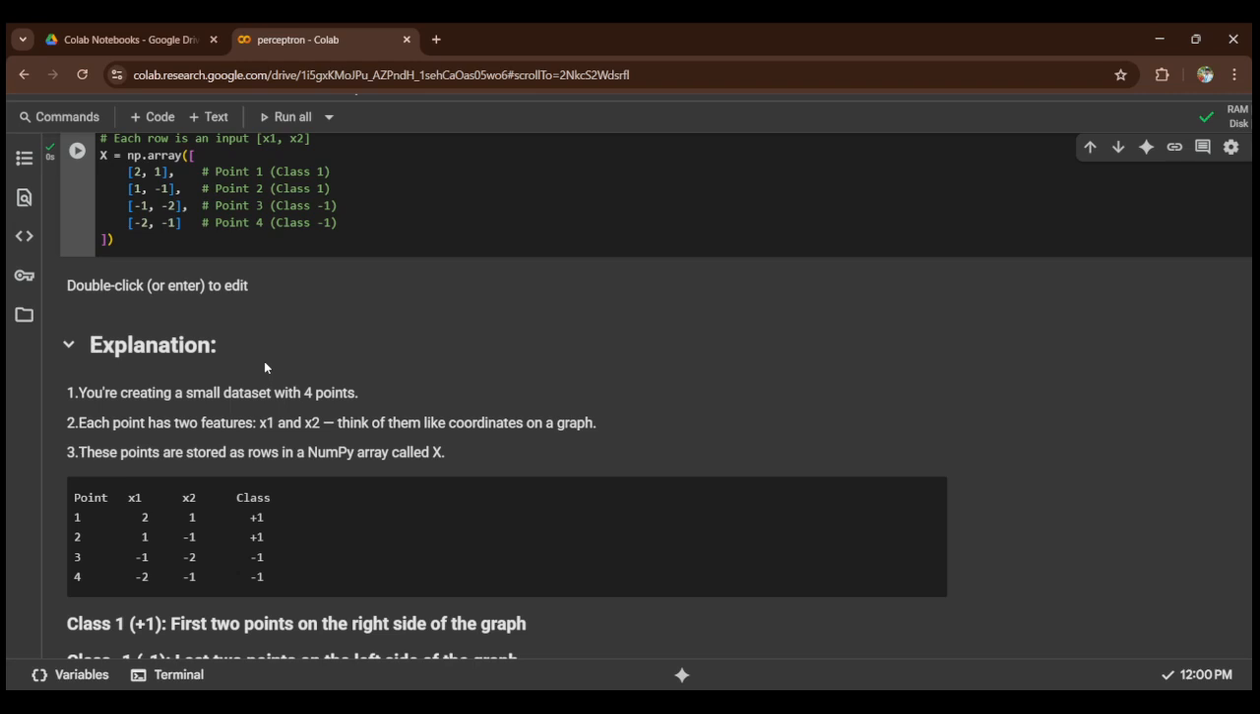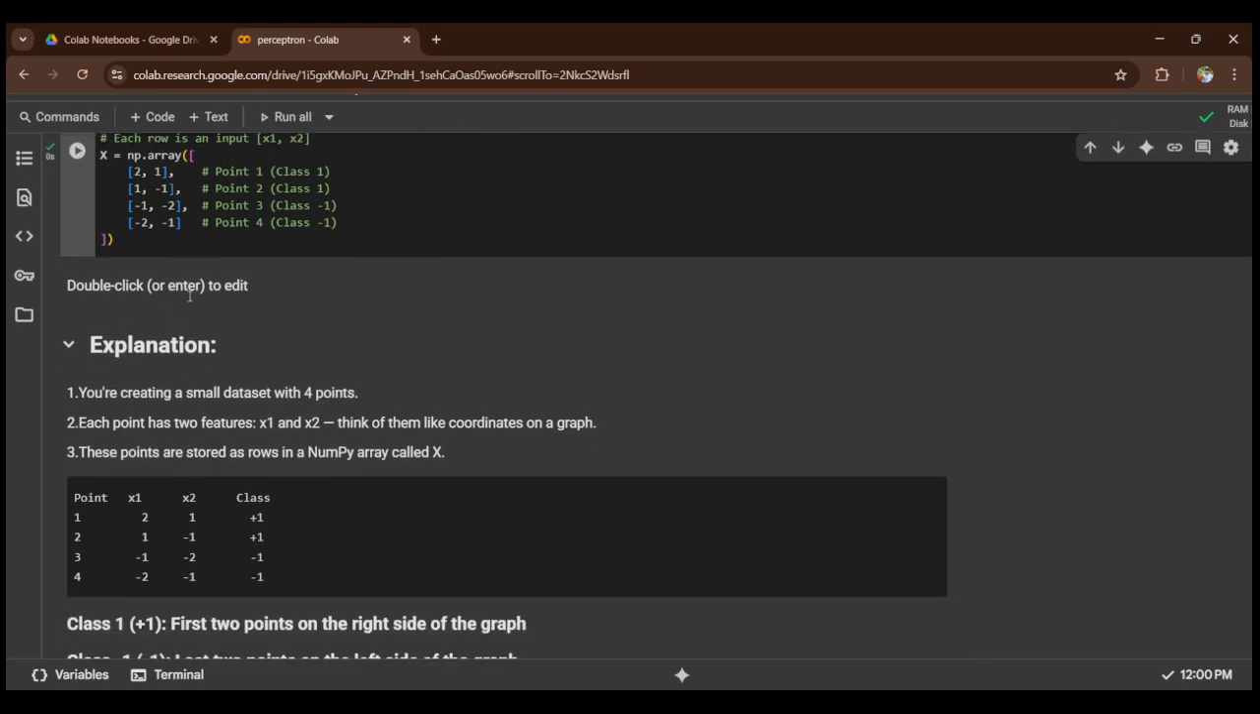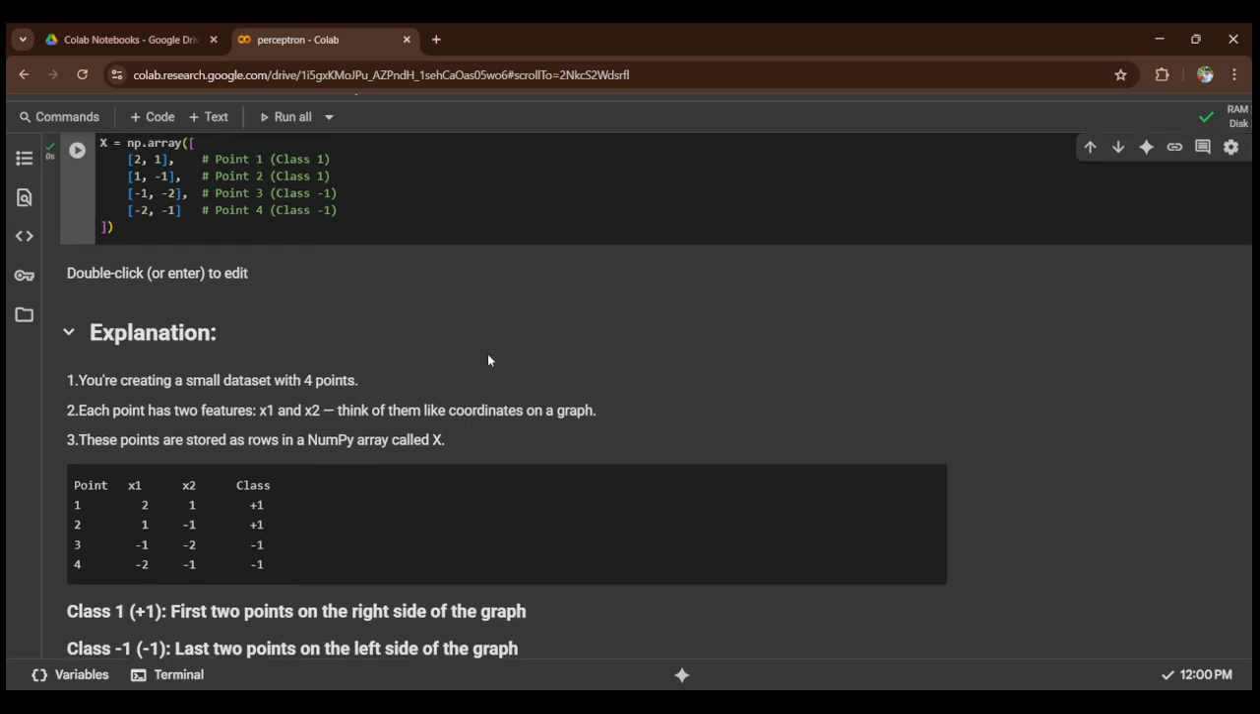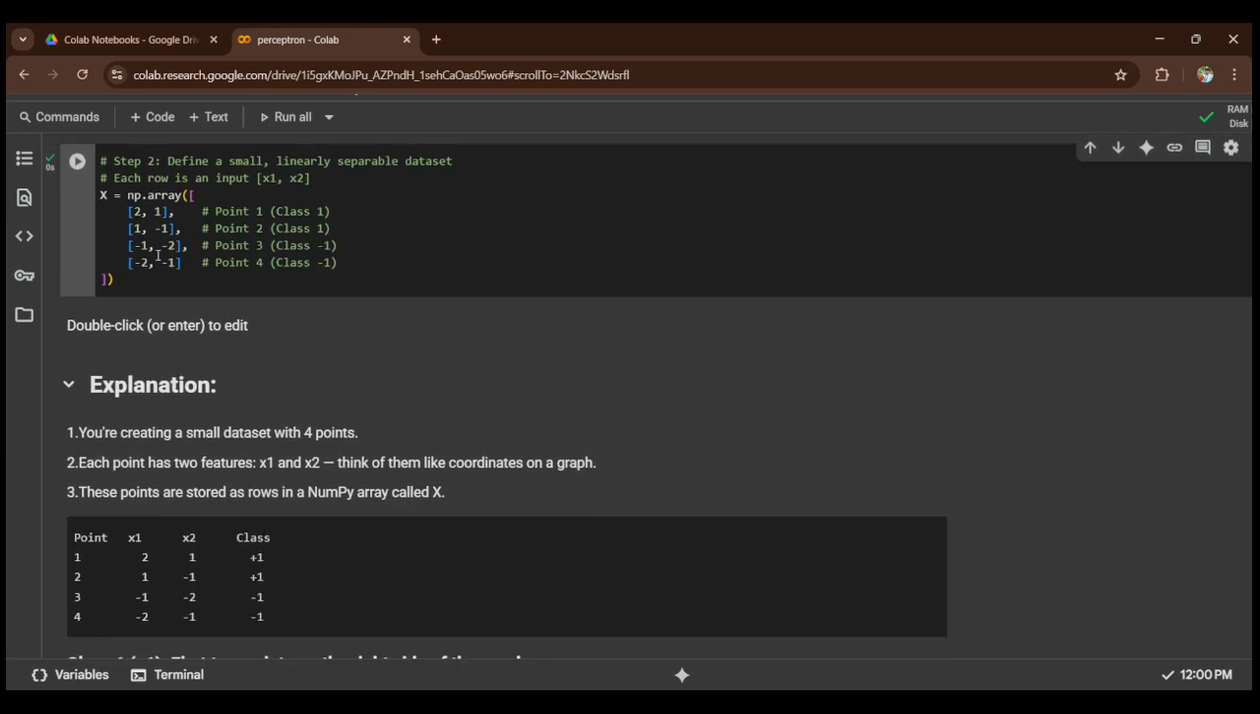Each point has the two features x1 and x2, meaning this is x1 and this is x2, this is x1, this is x2, x1, x2, x1, x2. Okay. Think of them like coordinates of a graph. Just think like this, that these are the coordinates of a graph. These points are stored as rows in a numpy array called x. All these points are stored in the variable x.